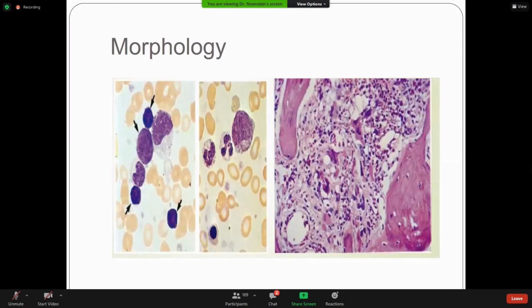Okay, this is the morphology of the bone marrow. This is the peripheral smear showing the same feature. You can see the disruption of the bone marrow architecture and obliteration of the fat spaces, and there is streaming of the cells due to the increased fibrotic activity. These are all fibroblasts showing the streaming of the cells. These are the megakaryocytes showing abnormal morphology, and due to this fibrosis, the patient presents with anemia, leukopenia, and thrombocytopenia.